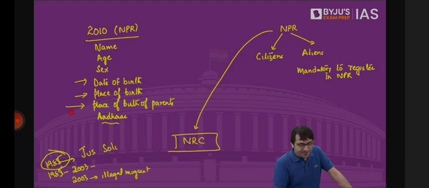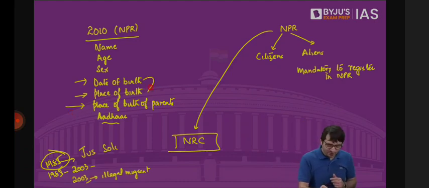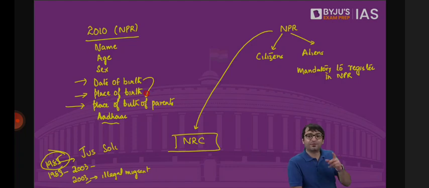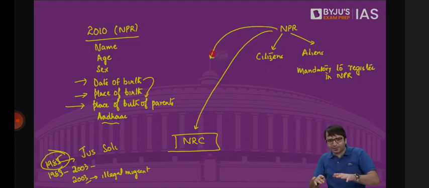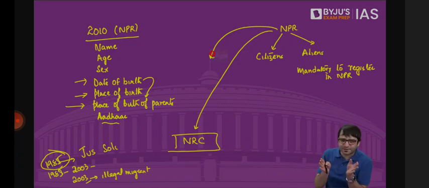If you are born after 2003, you will also have to say what is the place of birth of your parent. If your parent is an outsider, which means you are no longer a citizen. That means the details from NPR, when this entire data will be published, we will easily come to know who are the citizens, who are the foreigners. And out of those citizens, we will also come to know whether you are a legal migrant or an illegal migrant, or parents to an illegal migrant.